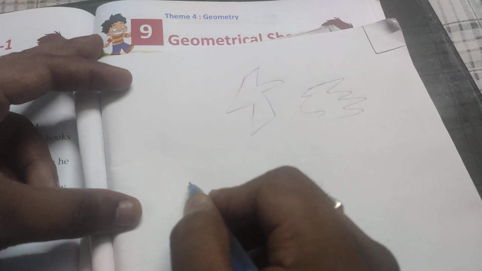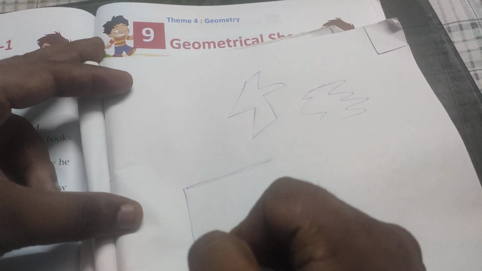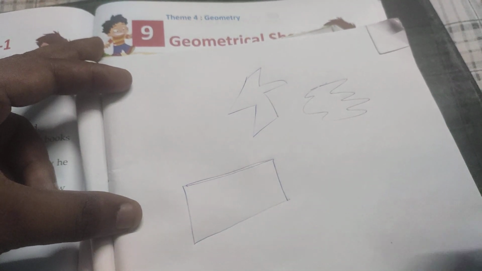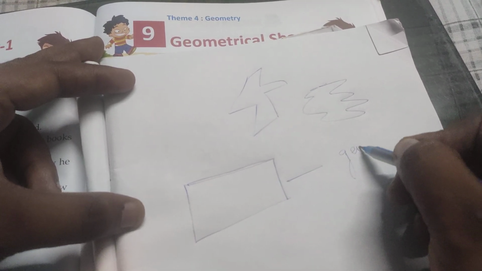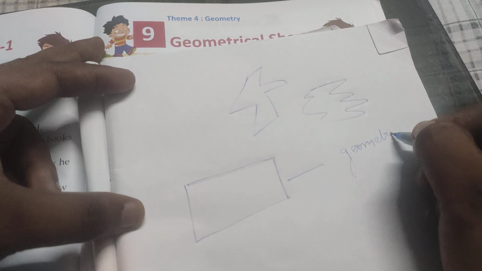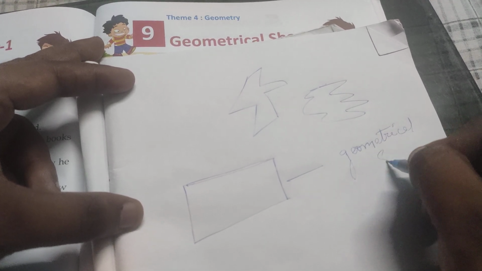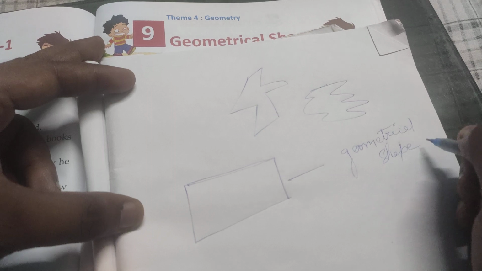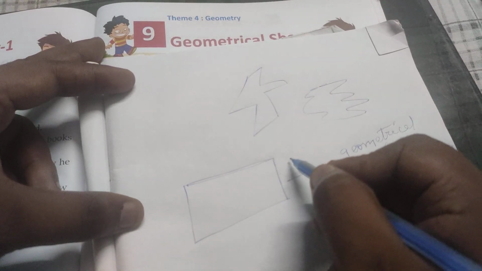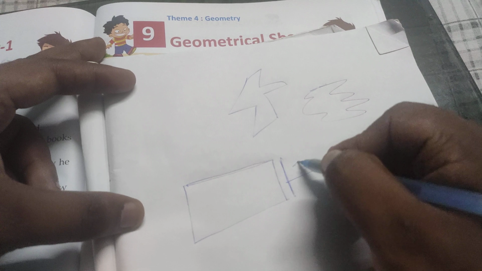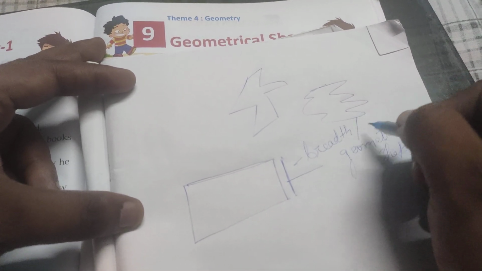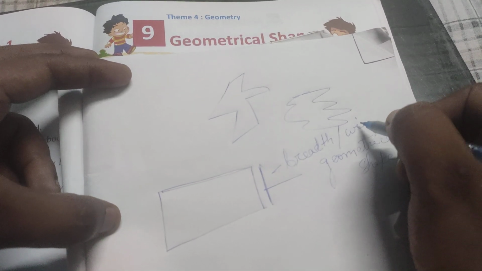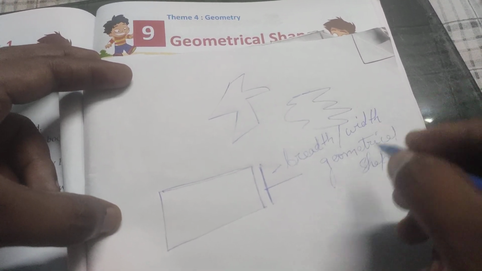Okay. See, this is a diagram. It is having proper width and proper length. Okay. This is a proper geometrical shape. So this part of the shape is called breadth or width.